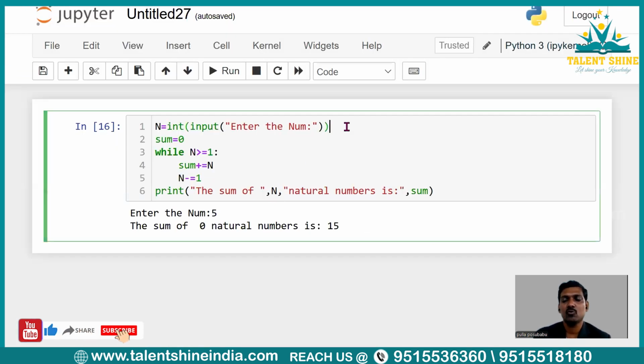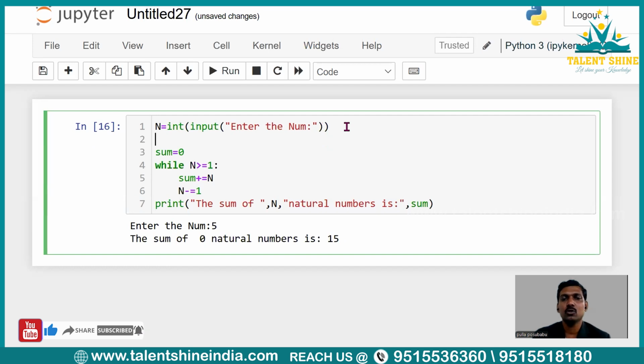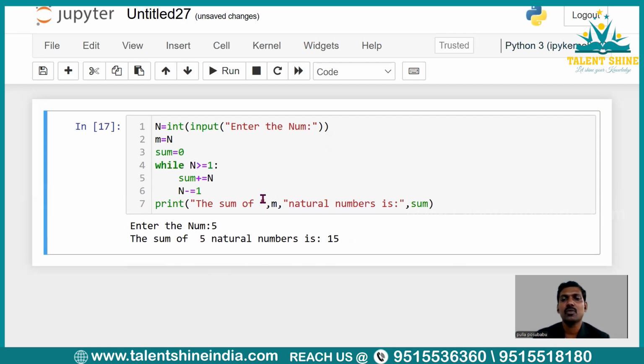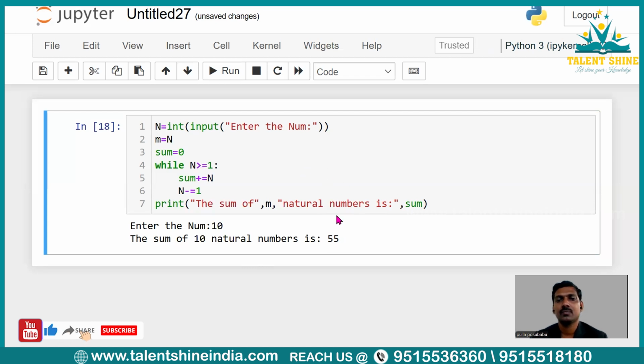So further to avoid this, what I'm going to do, so user given value n, I'm going to store in another variable that is m. So I've taken a new variable m. So user given value will be stored in m now. So now instead of this capital N, now you may use small m. Now let me execute it. So 5, you could write. So sum of 5 natural numbers you will be getting. So I hope it is clear to everybody, right? Now let me execute it once again. So I'm giving 10 natural numbers. The sum of 10 natural numbers is 55. So I hope everybody is clear with this program, right?